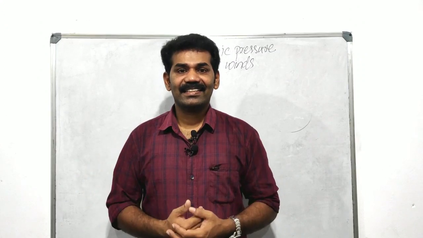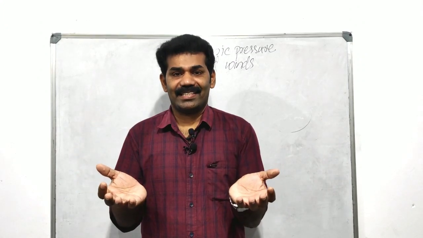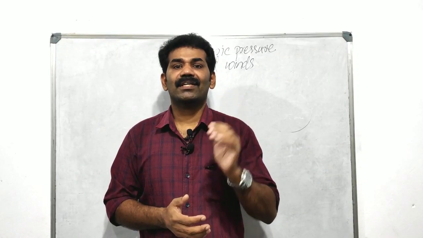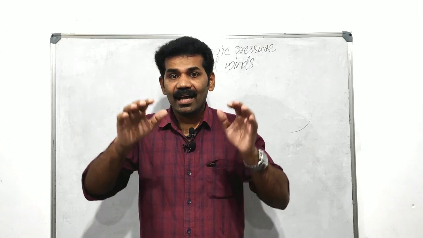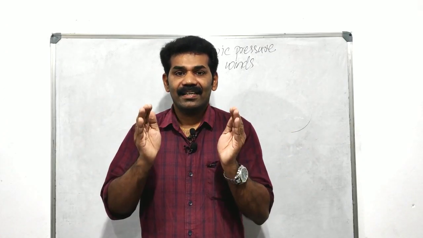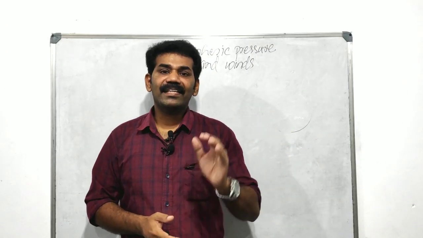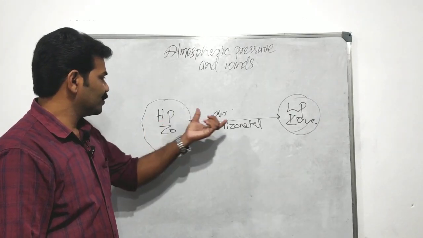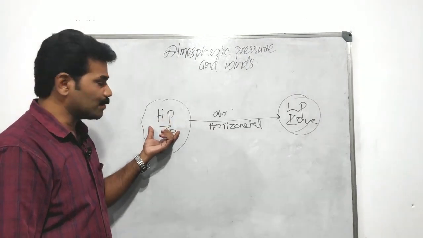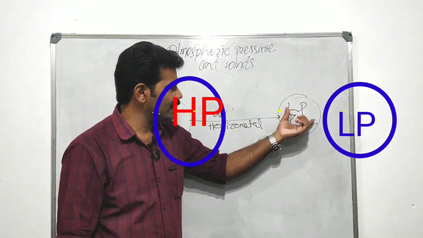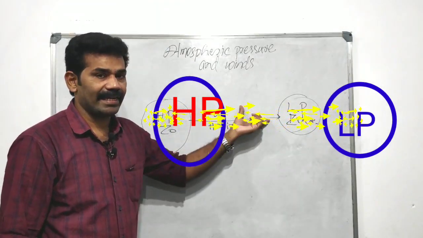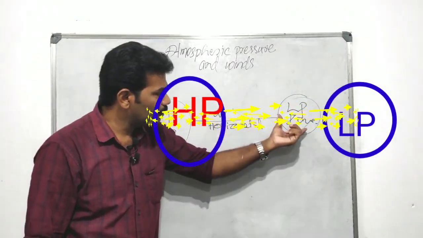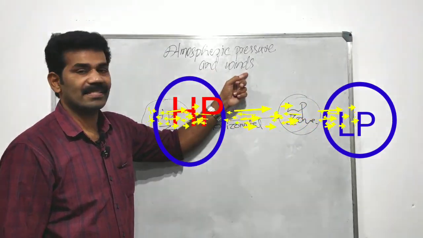You can say it like this: global variation in atmospheric pressure leads to the formation of the wind. Listen to me. We can see that of two places, one experiences high pressure and the other experiences low pressure. The horizontal movement of the air from the high pressure zone to the low pressure zone is known as winds. Have you got it?